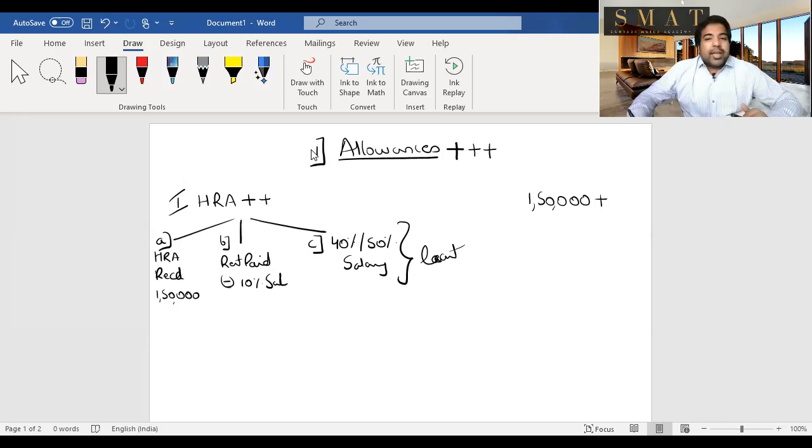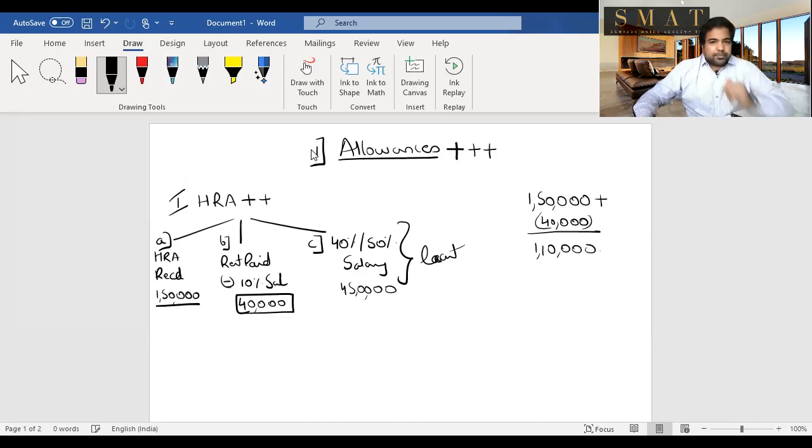So yes, HRA has a deduction. Let's say this is 1,50,000. Let's say this comes up to be 40,000, rent paid minus 10% of salary. And let's say this comes up to be 4,50,000. Whatever is least, 40,000 is the least. So you'll minus 40,000. So 40,000 is an exemption, and 1,10,000 will be taxable. This is what you saw as HRA.